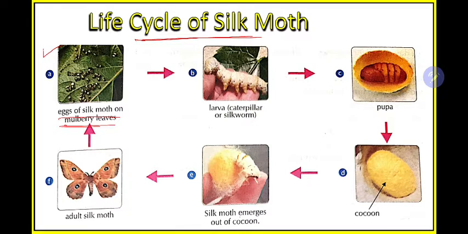Where are these eggs laid? These are laid on the mulberry leaves. That means now you can say that on mulberry leaves silkworms grow. First, the egg. Then the larva, that is the caterpillar or silkworm.